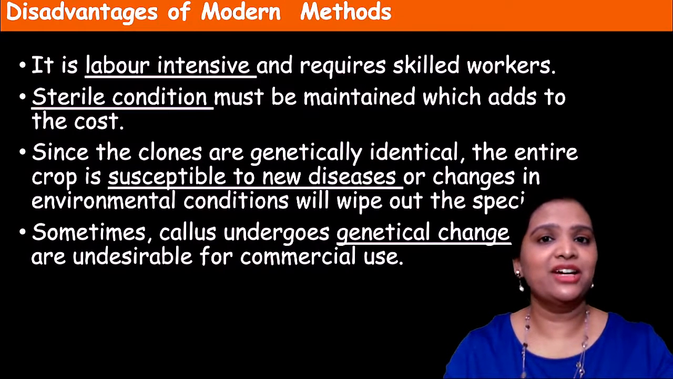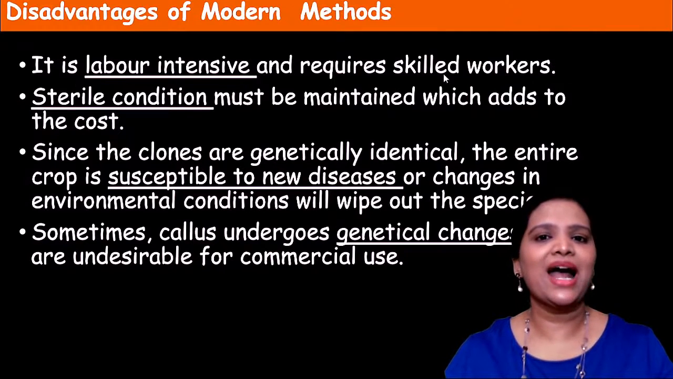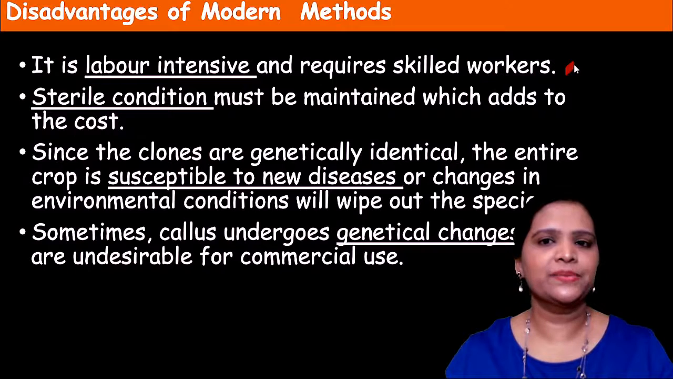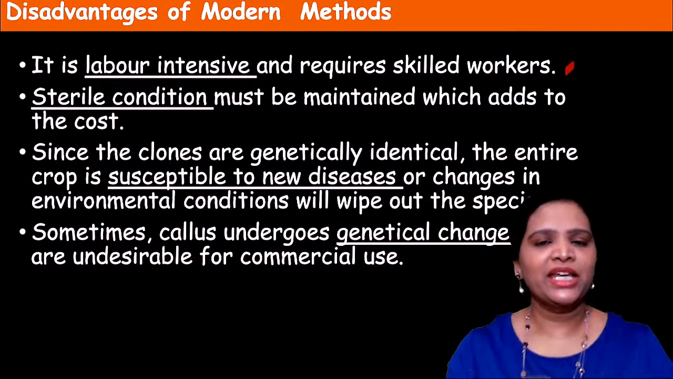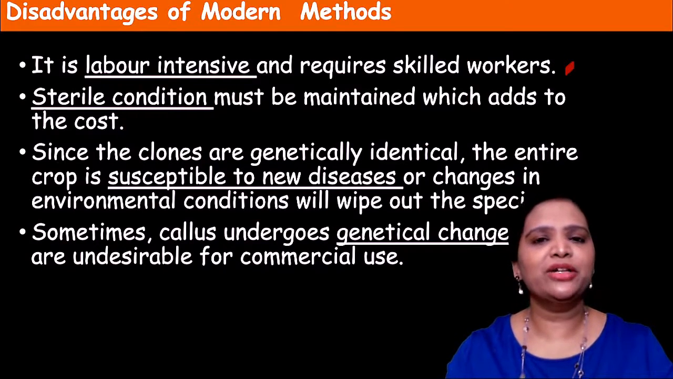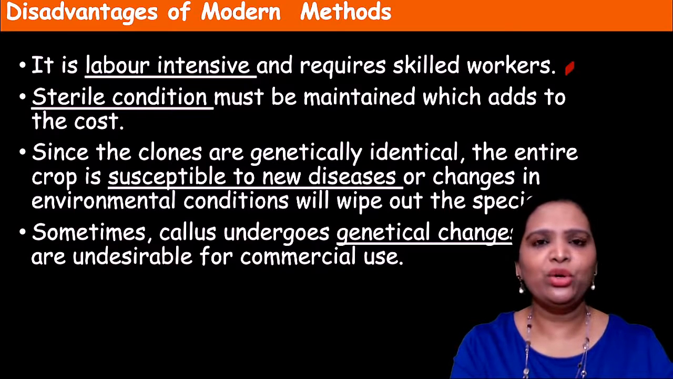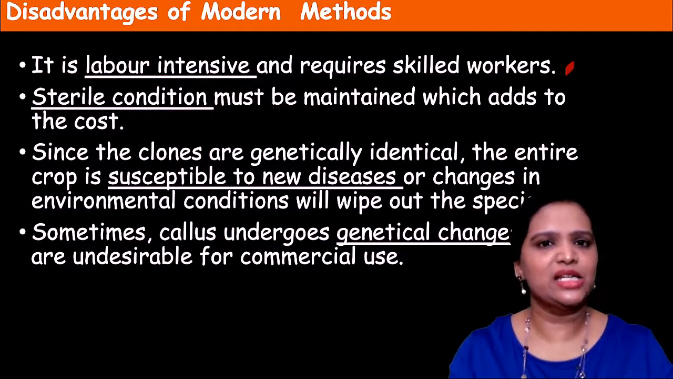It has some disadvantages also. What are they? It is labor intensive and requires skilled workers. What do you mean by skilled worker? Here, whoever is doing this tissue culture, micropropagation, DNA modification technology, they must be a biotechnologist or agriculturist, like this. They must be skilled workers. Okay, it's not like any gardener can do this work. Not like cutting or grafting. So it requires a skilled worker, and it is a labor-intensive process.